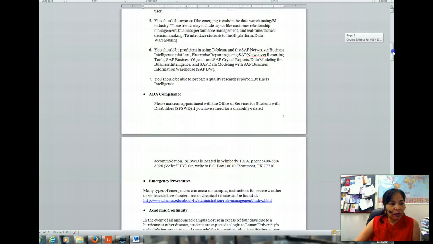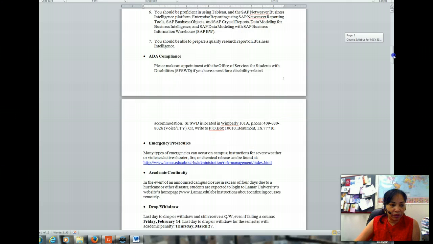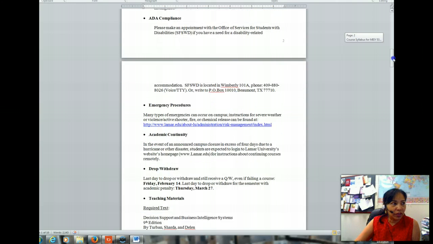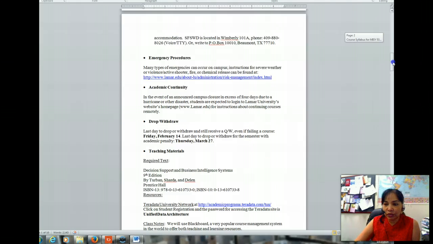ADA compliance, please read that. Emergency procedures, also please read. And academic continuity, please read that. Drop and withdraw, please note that Friday, February 14 is the last day to drop without academic penalty, and then with academic penalty it is Thursday, March 27.